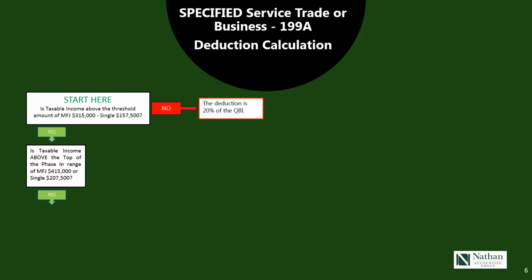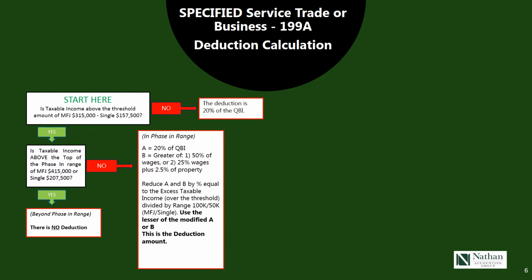If the answer to that is yes, then there is no deduction. However, if the answer is no, that means you're in the phase-in range. And if you're in the phase-in range, both A, qualified business income, and the 20% get reduced by the amount that you're above the threshold amount. Same with the greater of 50% of the wage or 25% of the wage plus property. That will also be reduced by the excess of taxable income above the threshold amount.